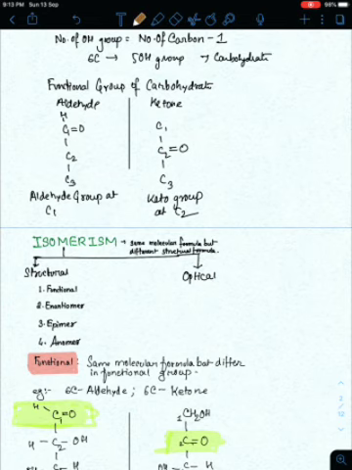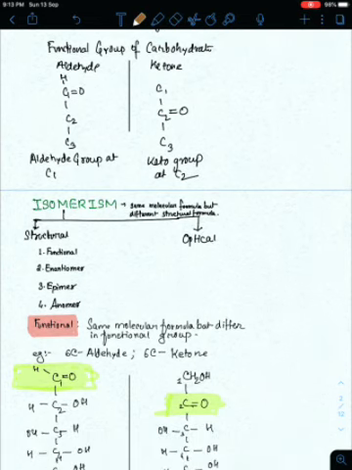Now we will study isomerism in carbohydrates. So what is an isomer? Isomers are the compounds having the same molecular formula but different structural formula. You should understand it from basic school level chemistry.